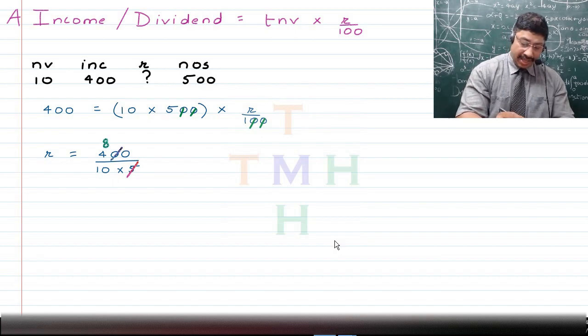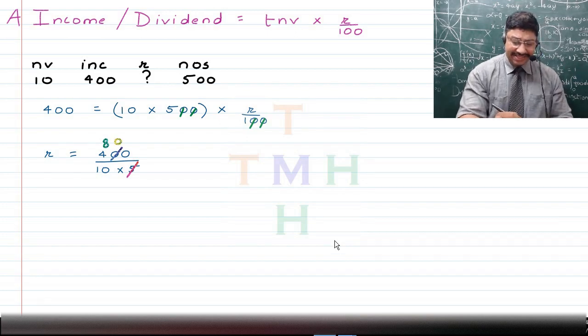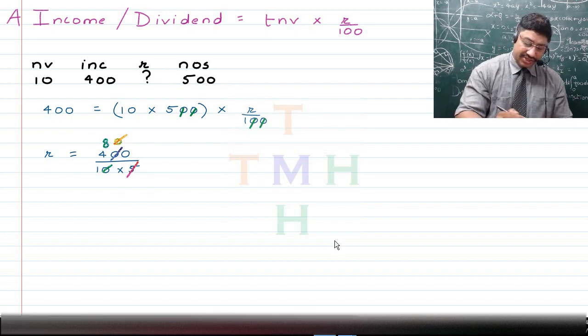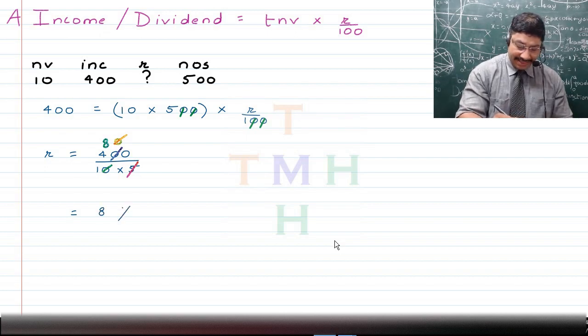And then further we have 10 which can be written as it is. As such, 80 now comes to be the quotient. Now this 0 can be cancelled off with this 0, as they are both powers of 10, right? So now we are just left with the rate percent to be 8%, and that, children, is going to become our final answer, right?